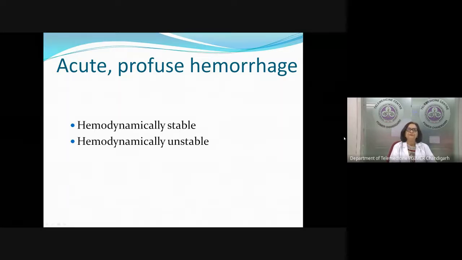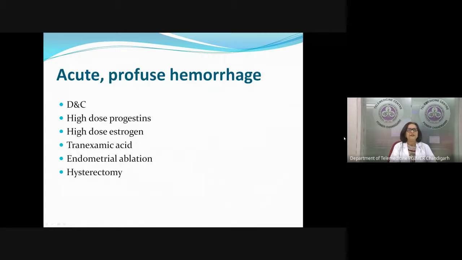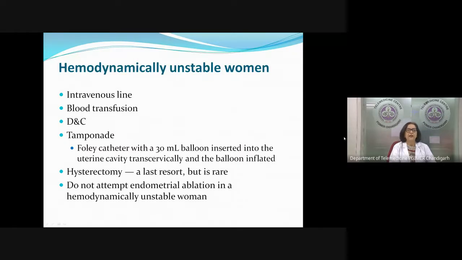Now, so far we talked of a patient who comes with that history that I am having abnormal bleeding. If the patient comes to your OPD and she's saying that she's having bleeding and profusely bleeding, first thing is to find out, is she hemodynamically stable or unstable? If it is acute profuse hemorrhage, our options are DNC, high dose progesterone, high dose estrogen, tranexamic acid, ablation, and hysterectomy.